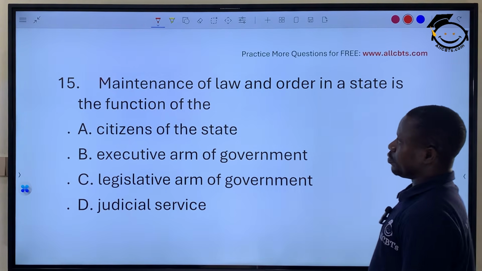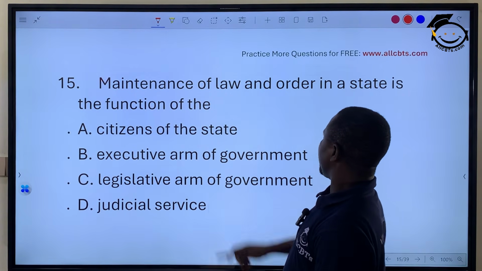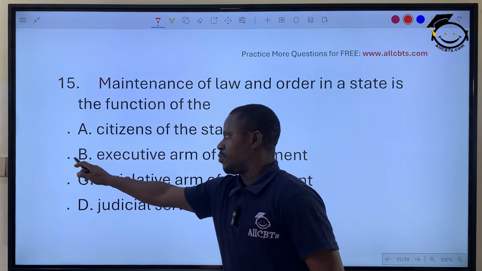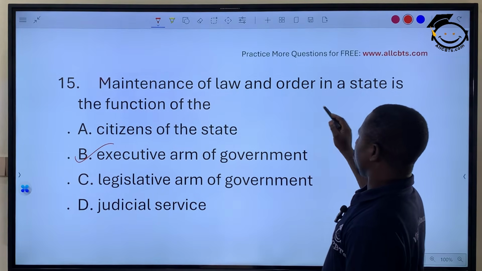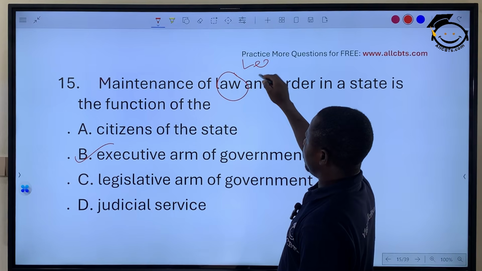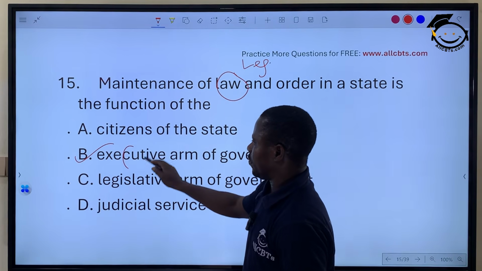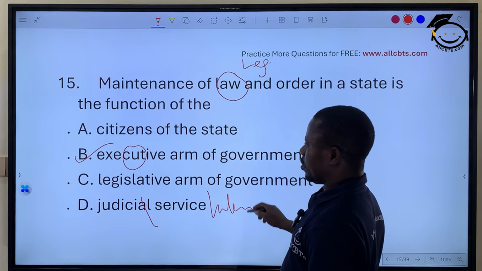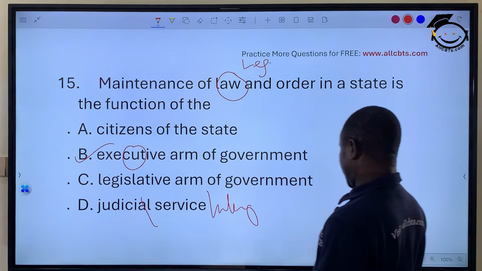Let's move on. Maintenance of law and order in a state is the function of the executive arm of government. Because laws are made by the legislative arm of government, and the executive enforces this law, while the judiciary does what? Interprets the law. So option B is the correct answer.